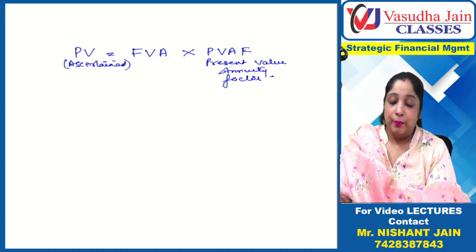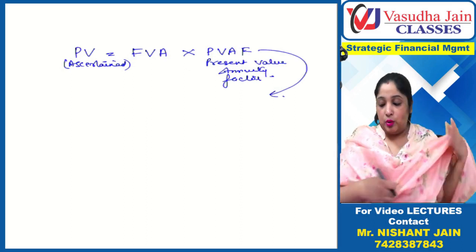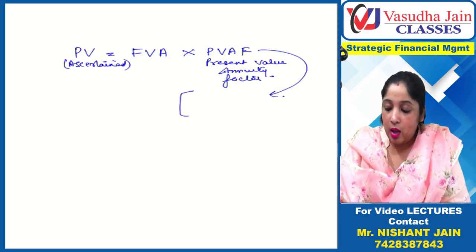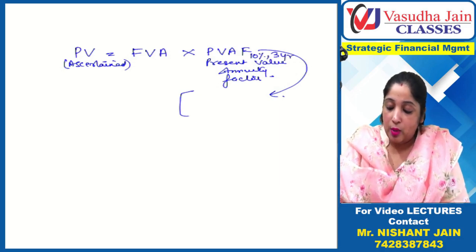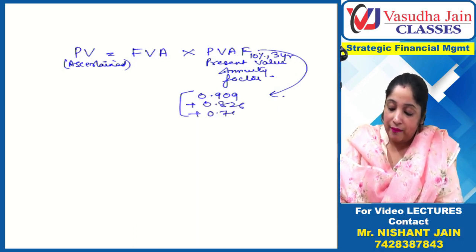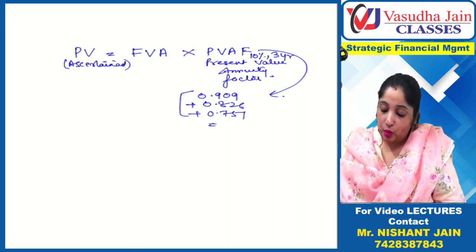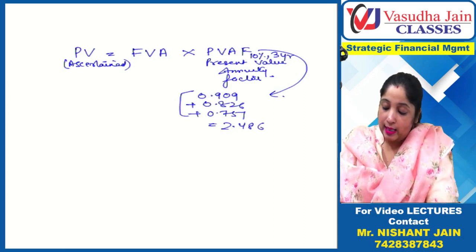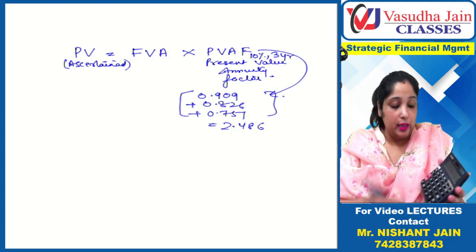So this can be computed with the table, or can we do this calculation on a calculator also? Yes, we can do the calculation on a calculator. How? Basically, PVAF in our example for 10% for 3 years was how much? We added 0.909, plus 0.826, and then 0.751, which came out to be 2.486. Now can we do this calculation on the calculator also? Yes, we can.